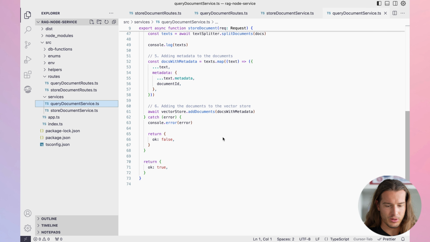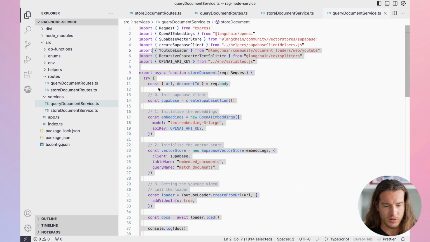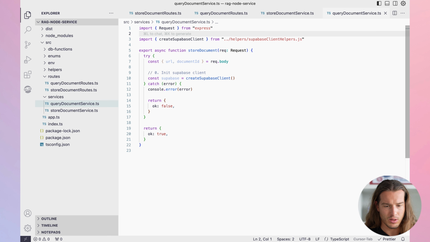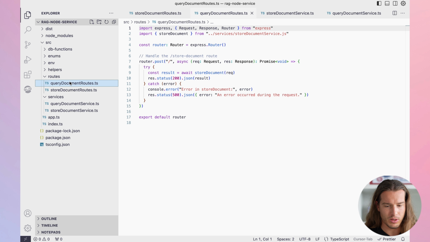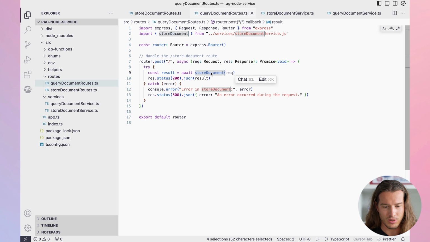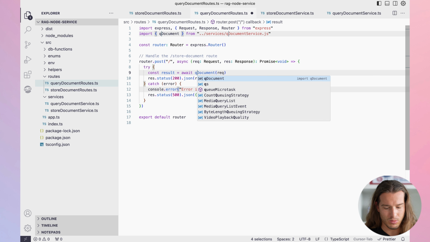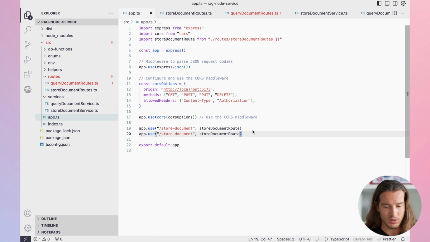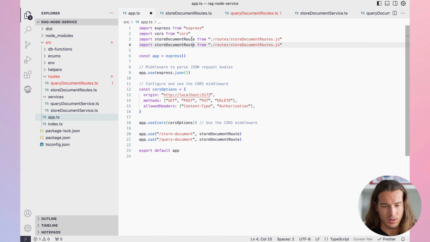So in query, we'll just remove a lot of this stuff, right? Because it's not needed. This will definitely be needed, so we'll keep it. Let's remove this. We also want to, in query documents routes, call it query document, right? I think we can just do this good old way and change it to query. And of course, we need to add that route to app.ts. So we do it here, query. And here, we also want to change it to query.